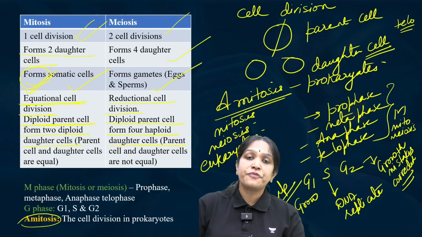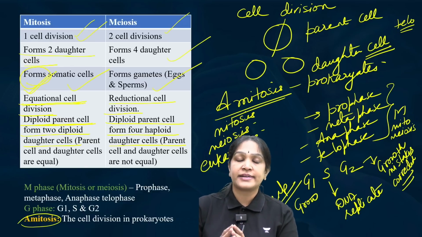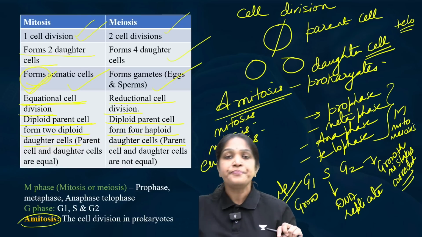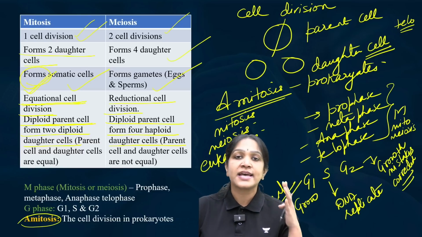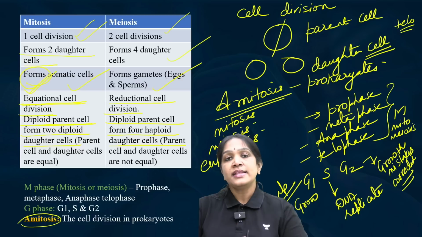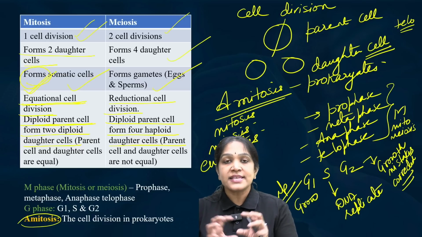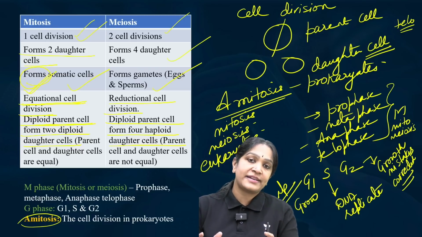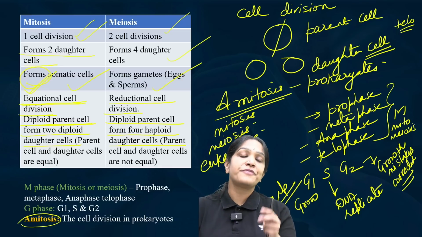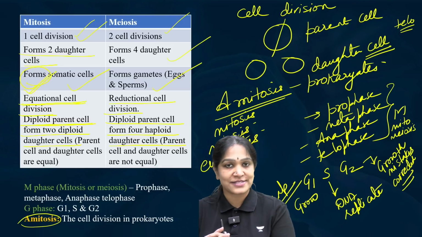And in the synthetic phase what happens? The DNA will replicate. In the G2 phase what happens? The growth continues because you have to grow to the size. The cell should grow to the size of being capable of again dividing. Then after that finally this gap or growth phase is completed. Then the newly formed cell is again ready for the next round of M phase, that is mitosis or meiosis.